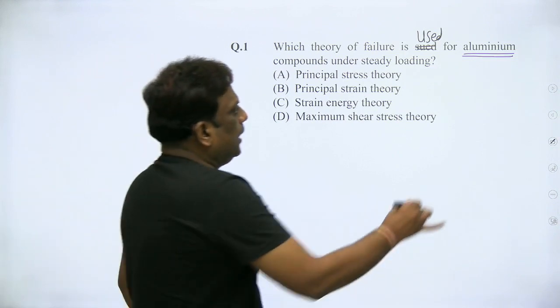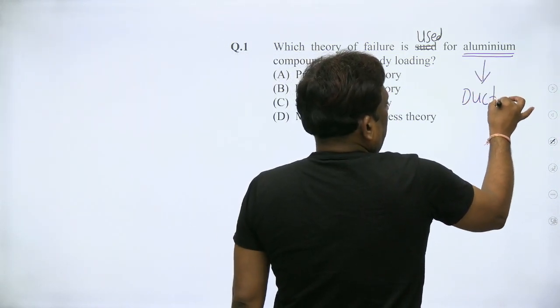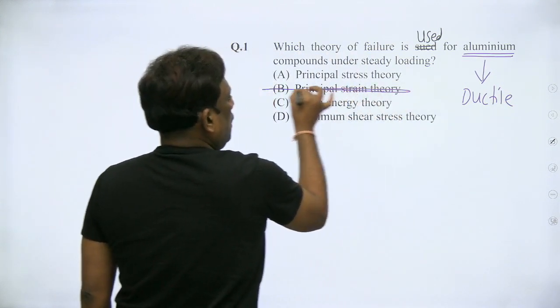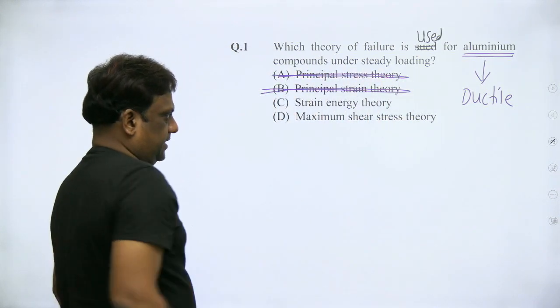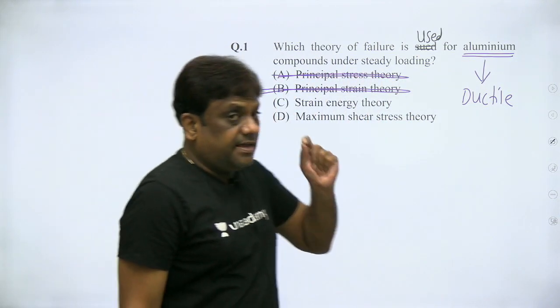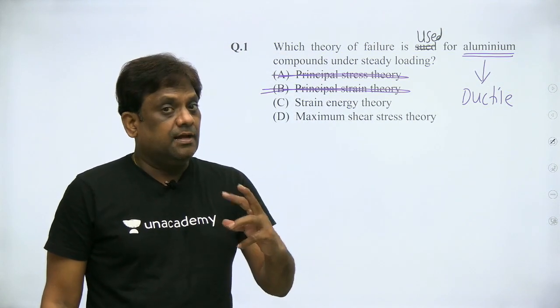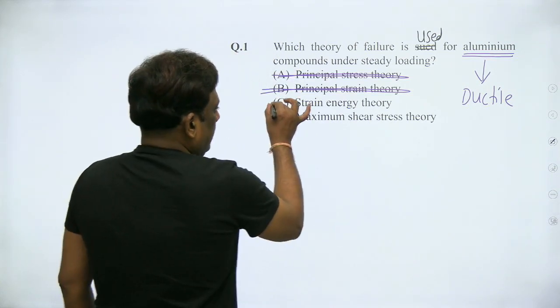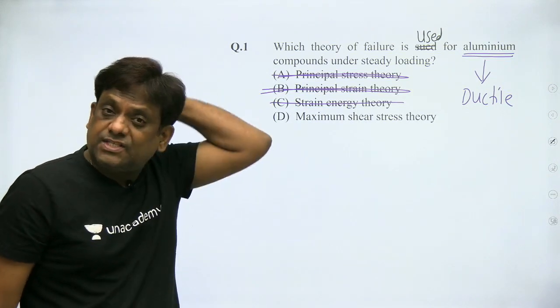Aluminium is a ductile material, and I have told you very clearly, principal strain theory is not at all used. Principal stress is used for brittle materials, and strain energy theory is not giving correct results under shear. Because ductile materials fail under shear, this is also not giving. And the more safe theory is maximum shear stress theory.